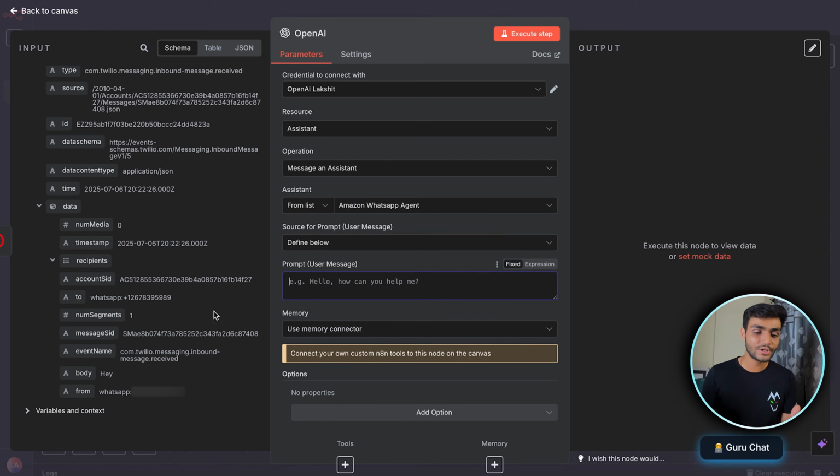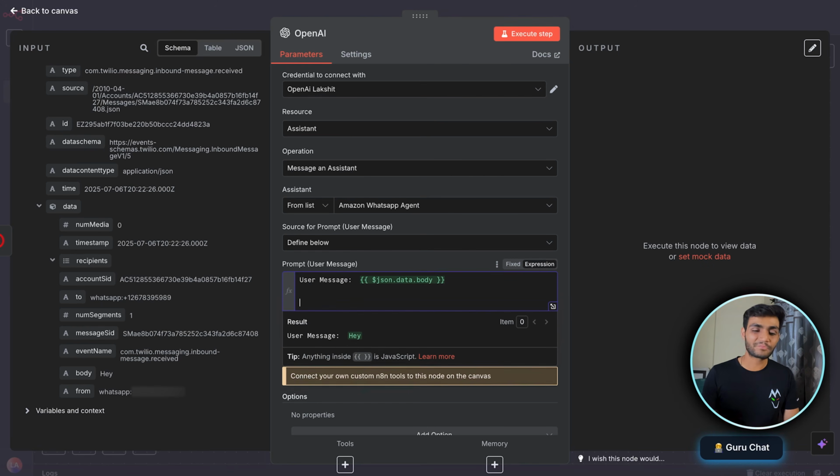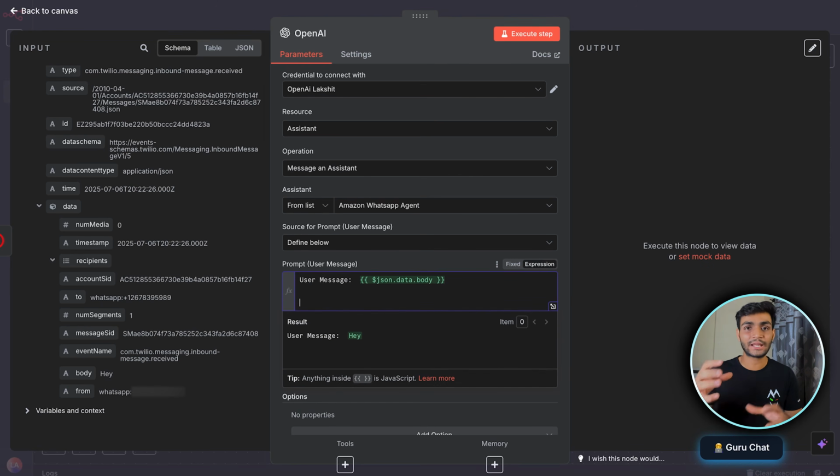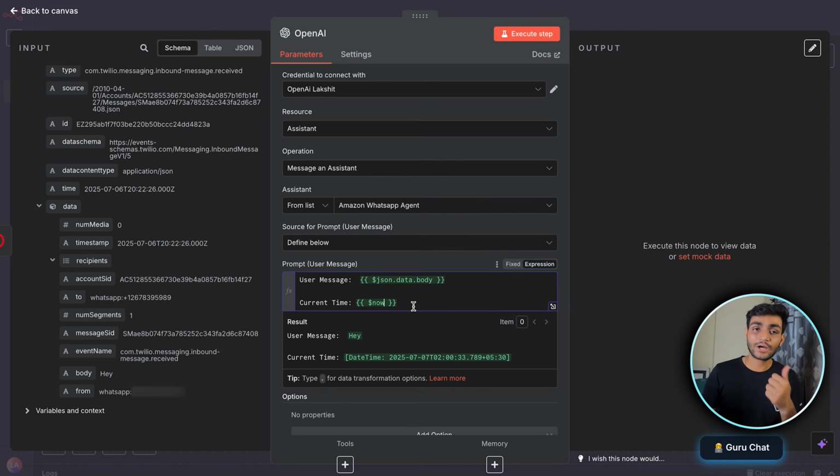On the left hand side, you can see we have a body where we are getting the message from the user. So we'll write user message and drag and drop this body part over here so that we can see we are getting the messages. And always remember to give the current time. To bring the current time, we'll use the curly braces over here, and whatever variable you want to use in n8n, we always use the curly braces. So you can see we have it now, and this gives the proper timing.